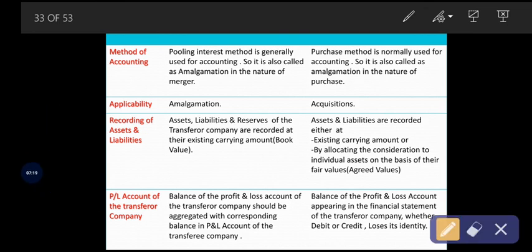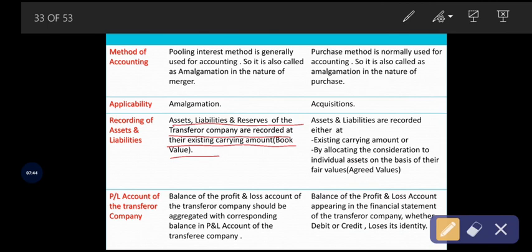Recording of assets and liabilities and reserves of the transferor company are recorded at their existing carrying amount. Okay, now you will get an idea, right? See, the transferor company will record their assets and liabilities based on the existing carrying amount, that is nothing but book value. So based on book value, it will record the value of assets and liabilities in their books of account.